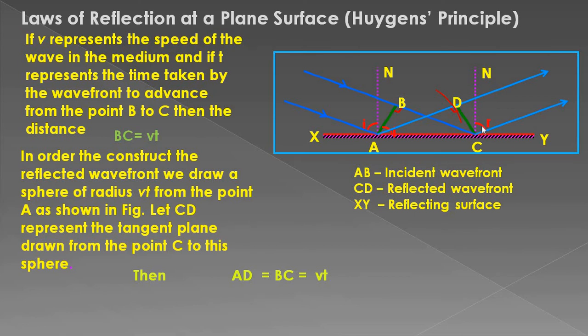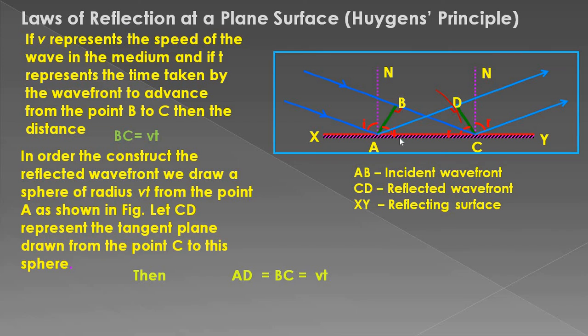Now this angle is the angle of reflection, and again if we use a little mathematics, we will find that this is also r. How is it r? Again, it is easy to understand. This angle is 90 degrees, so this angle NCD will be equal to 90 minus r, or you can say angle DCA will be equal to r. So we have got now angle DCA equal to r and angle BAC equal to i.